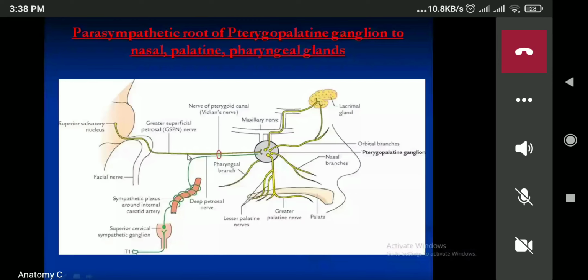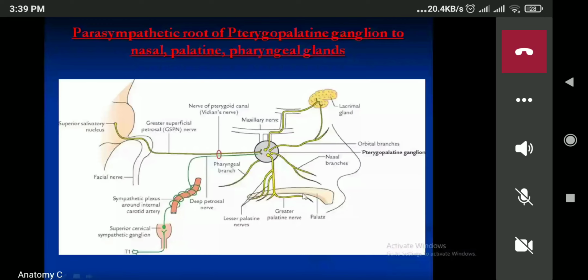Okay. The next one is, can you see another postganglionic fiber passing? Another one will pass through the greater palatine nerve and lesser palatine nerve to the nose area, to the gland of the nasal cavity. So this is how the nasal gland and the lacrimal gland are under the control of the pterygopalatine ganglia through the facial nerve. This is the parasympathetic root. Is it clear, this one? So this is how it is innervating the nasal, palatine, pharyngeal glands. Is it clear? This is the parasympathetic root. Is it understood now?